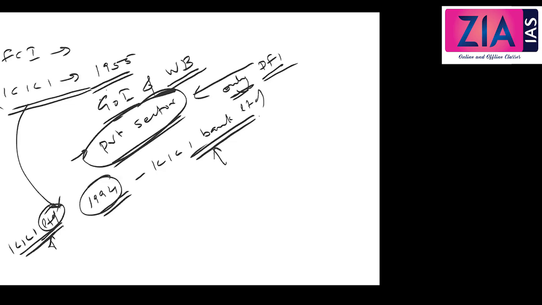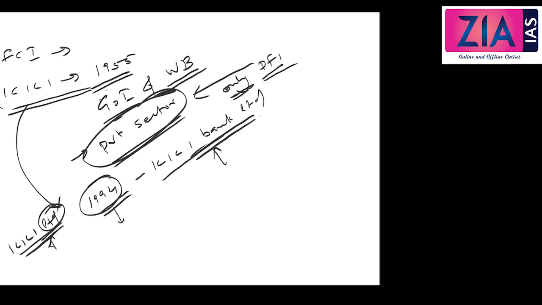In 94 we discussed the Narasimham committee, and I told you at that time itself that new private banks and foreign banks have to be given licenses. So in 94 RBI granted licenses to 8 banks. ICICI, HDFC, Citibank, etc. got licenses at that time. So ICICI Bank Limited was established in 94.